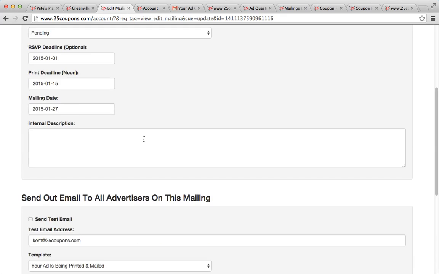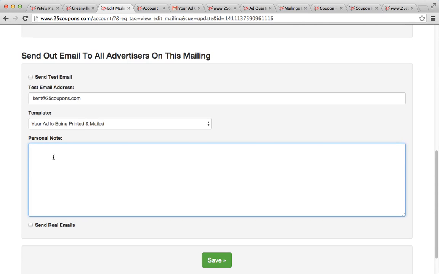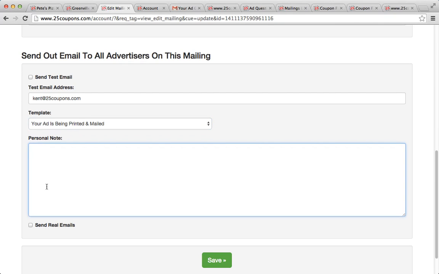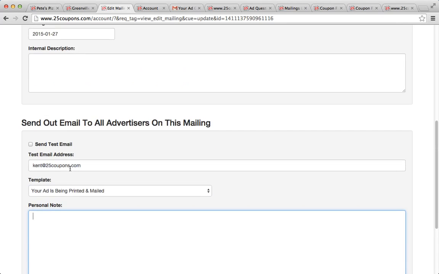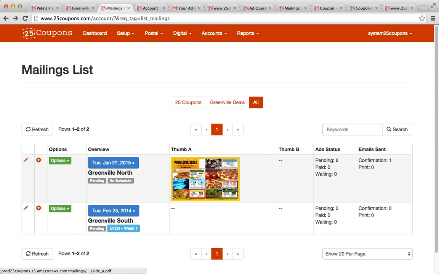The other reason why it's handy is that once you've done this archive thing, you can click edit on the mailing, and as I mentioned in a previous video, you can send out an email to the advertisers notifying them that their ad got printed and it's at the post office. So you can send a personal note, and when you use this template here, it will automatically attach the advertiser's personal ad and also the thumbnails of basically the proofs.